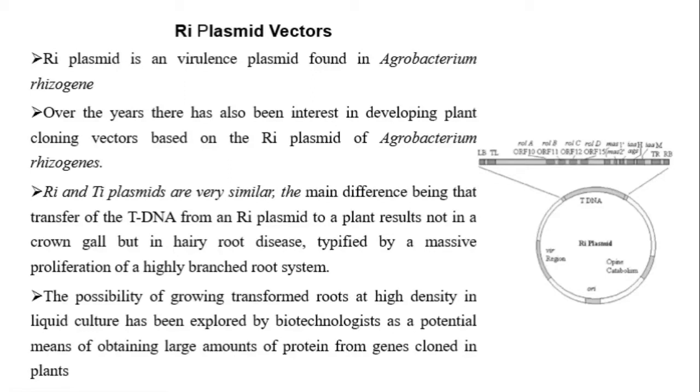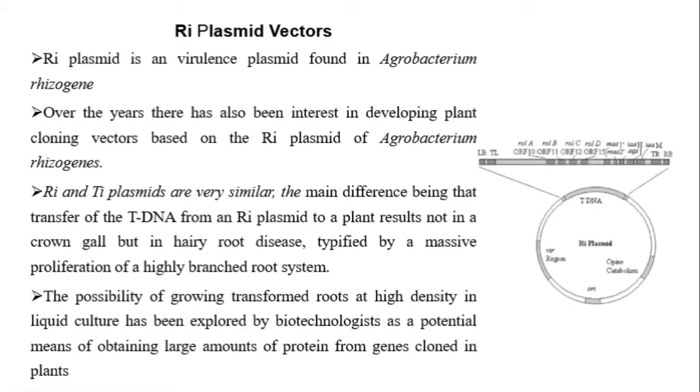They grew transformed roots at high density in liquid culture to obtain large amounts of proteins from genes cloned in plants.